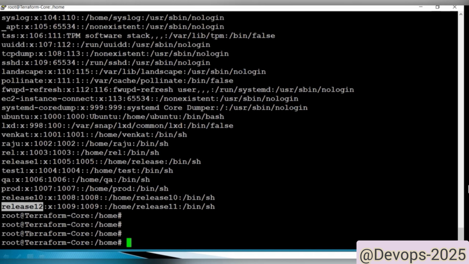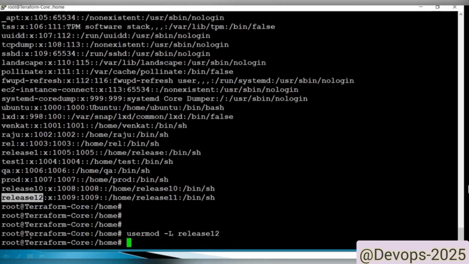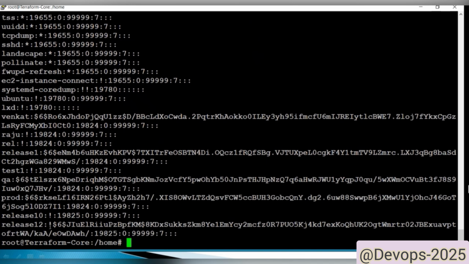Now, one more thing. I am going to lock the user. How to lock the user? If you want to lock or unlock the user, there are commands. You can use usermod -L, which means lock. So if you want to lock release 12, you can lock it. How can we identify it? cat /etc/shadow, go to release 12, and it has an exclamation symbol. If you see the exclamation symbol, that means it got locked.